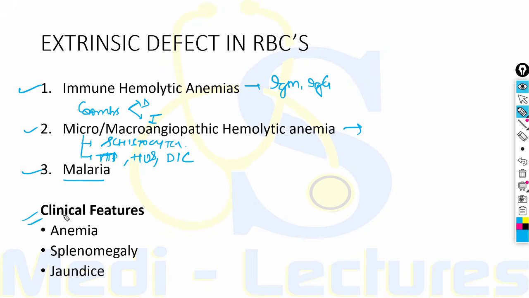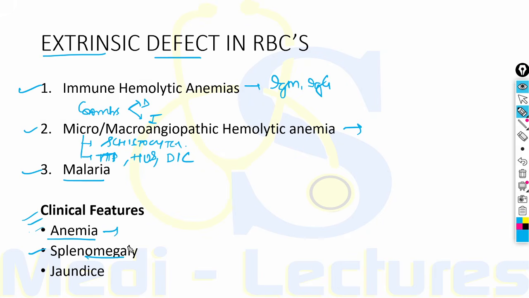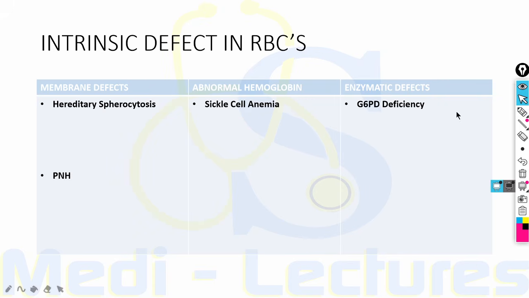Clinical features seen in an extrinsic defect in RBCs leading to extravascular hemolysis will be anemia, splenomegaly, because there is increased burden on the spleen to destroy the many abnormal RBCs, and jaundice. This will be indirect hyperbilirubinemia, and there can be pigment gallstones.